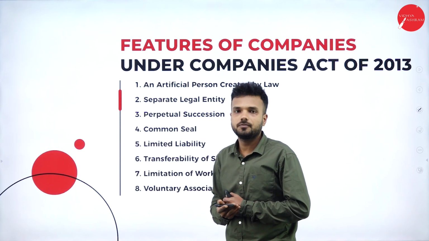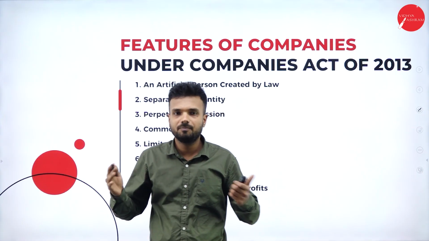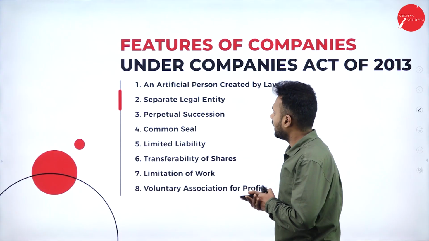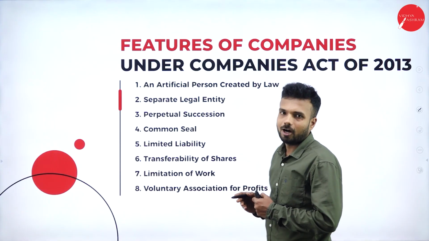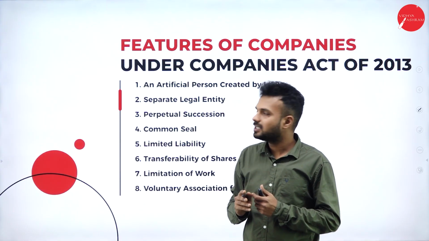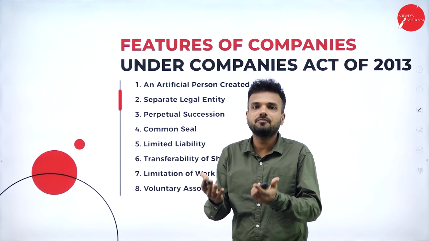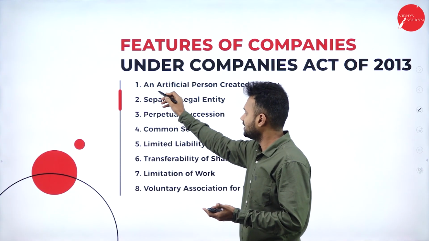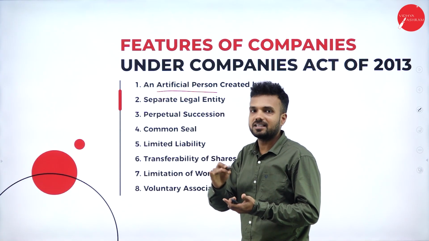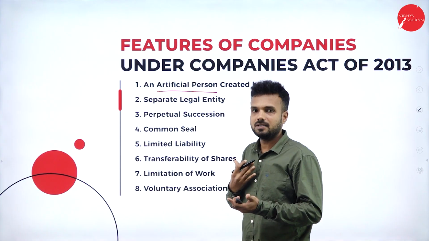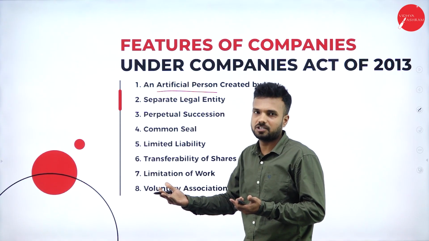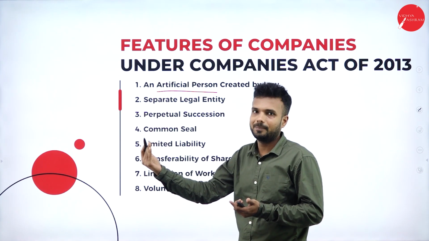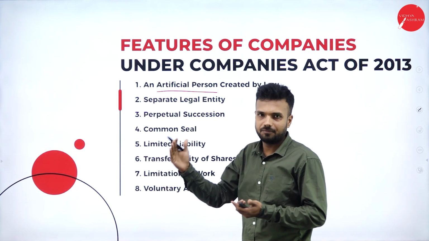Here we are going through a few characteristics of a company as defined by the Companies Act 2013. First, an artificial person created by law. This company is an artificial person. It is not a natural person. Natural persons come into being by the natural process, but artificial persons are formed by the law. So we call it an artificial person.